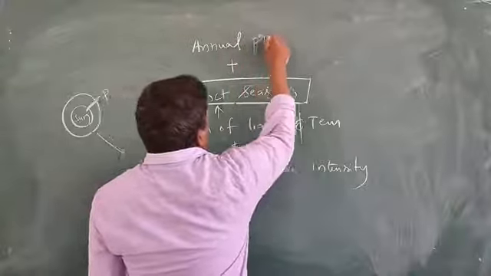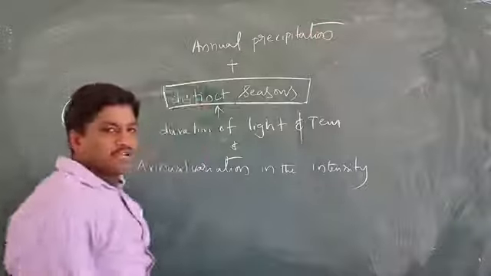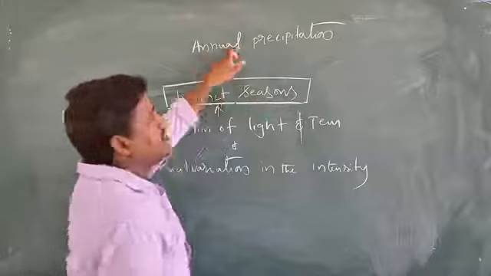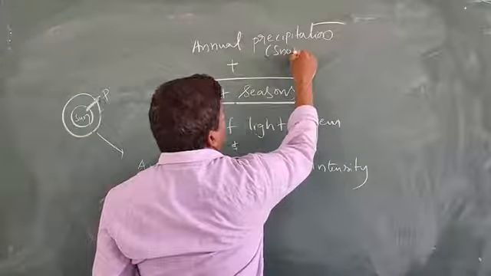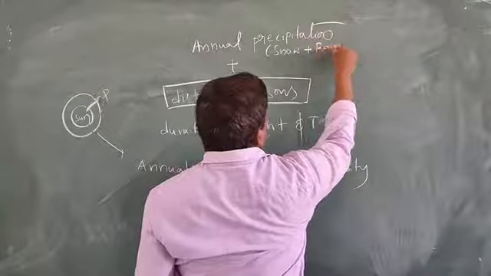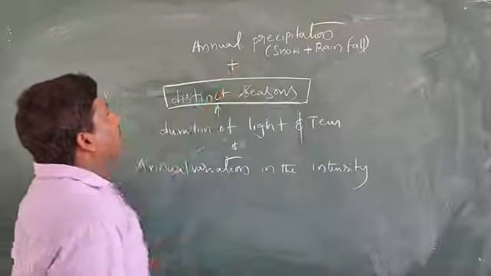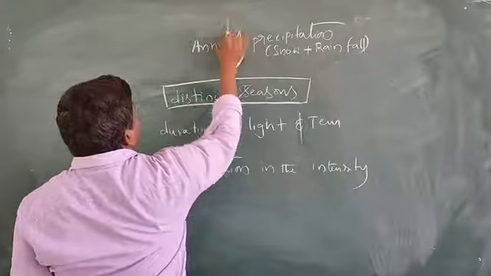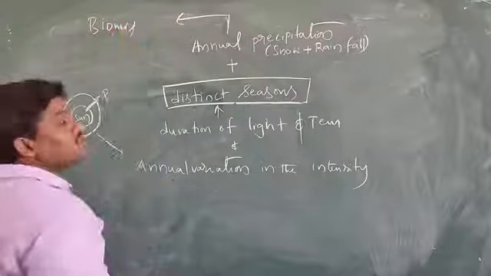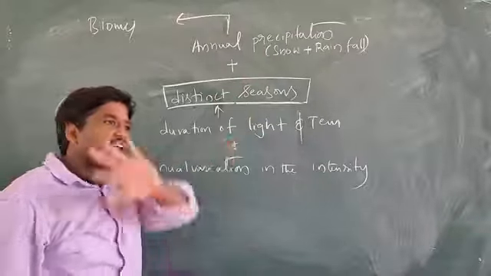These variations together with annual precipitation, meaning snow and also rainfall, form the different kinds of biomes on the earth. Different biomes together form the ecosphere.